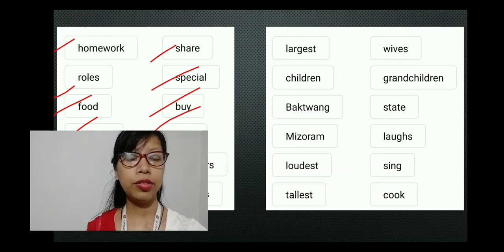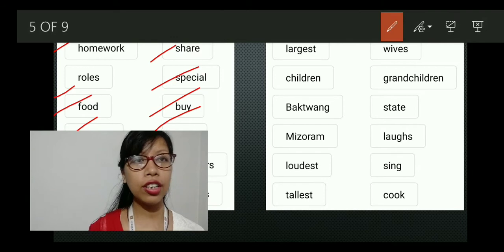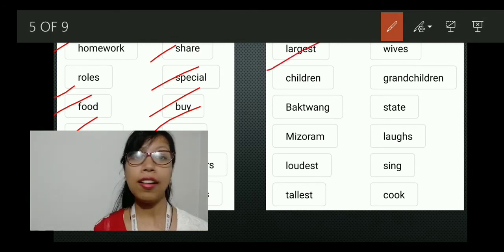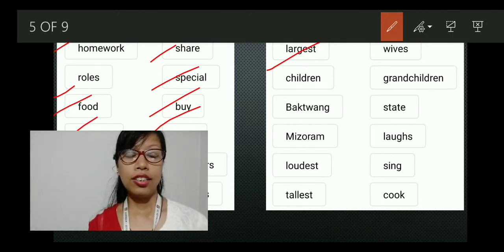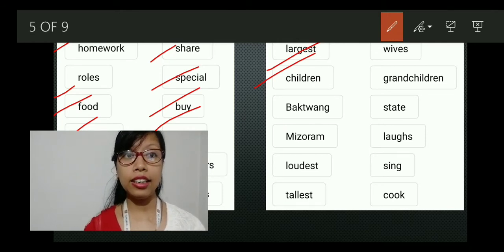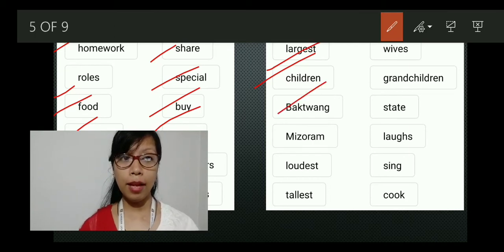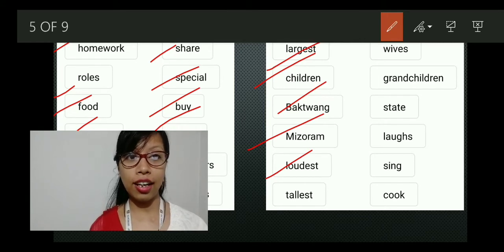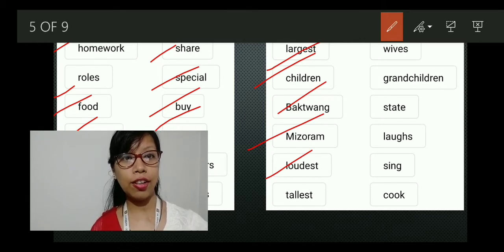Siblings. That becomes siblings, right? Okay, now let's move to the next part of the new words. Largest. Children. Baktwang. Mizoram. Loudest. Tallest.